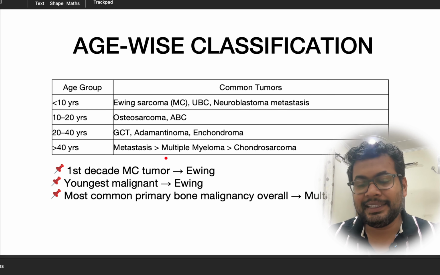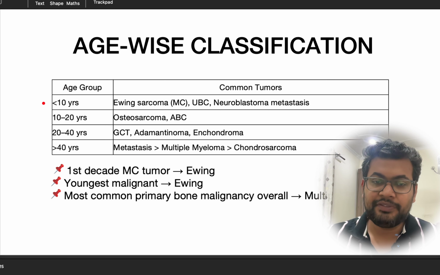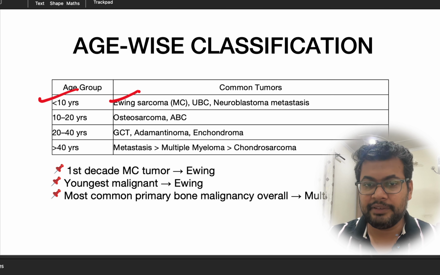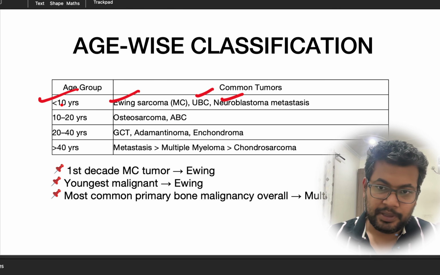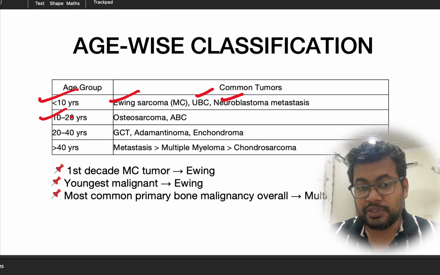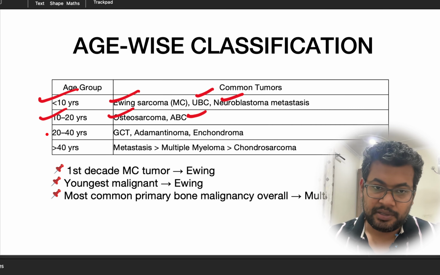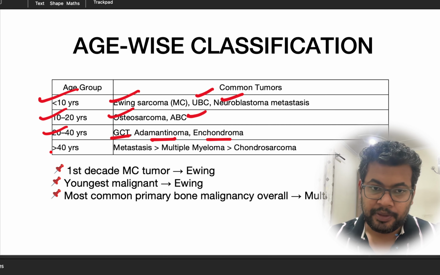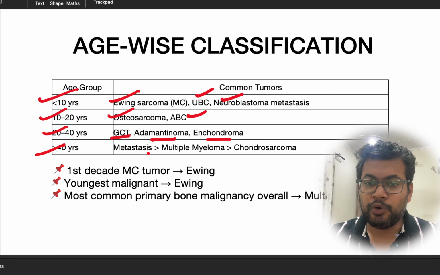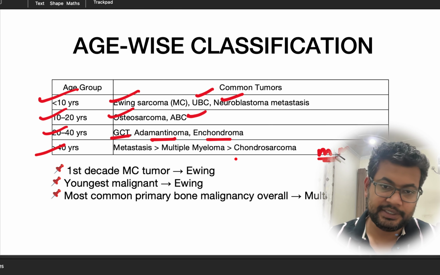Then we look at the age-wise classification, like why the importance is given to the age. If the tumor is occurring in less than 10 years of age, then most commonly it should be a Ewing sarcoma, unicameral bone cyst or a neuroblastoma. If age is 10 to 20 years, then the chances of osteosarcoma and ABC are more. 20 to 40 years, giant cell tumor, adamantinoma and chondroma. More than 40 years, Mets, myeloma, lymphoma. So Mets, myeloma, lymphoma are the most common after the age of 40 years.